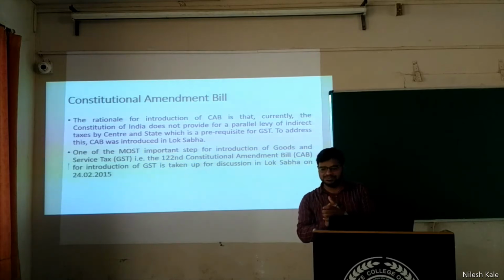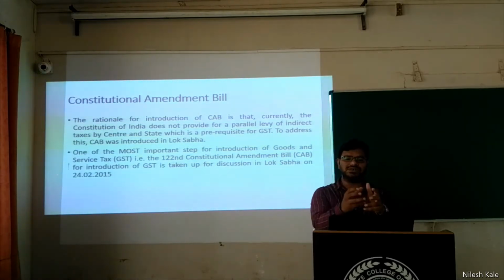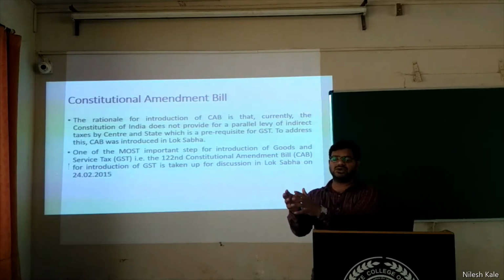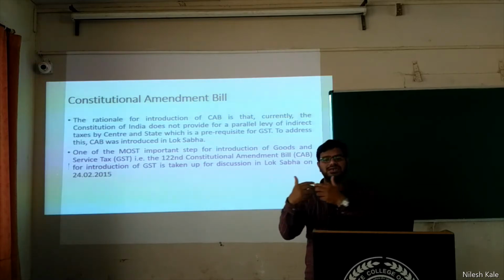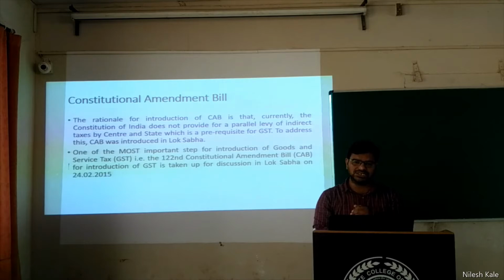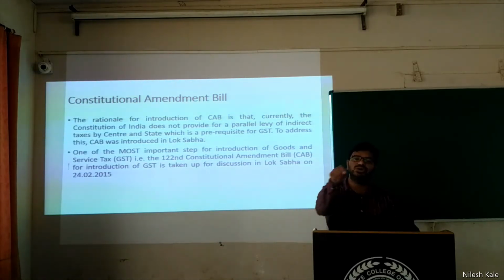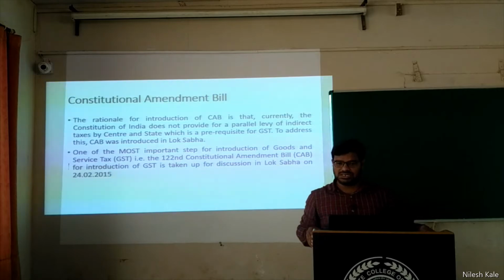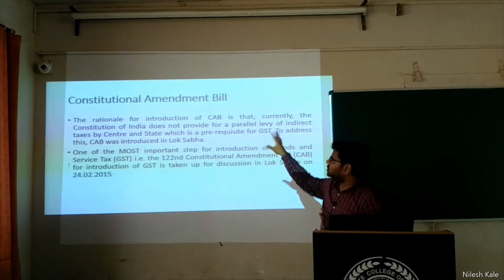What had happened was there was no such authority, no such power which could levy taxes on goods and services. There was indirect tax, with its own purpose and approach of taxation, but there was no such regime, no such bill which could empower the central government and state government to levy and collect taxes on goods and services, and therefore there was a need for the introduction of the Constitution Amendment Bill.